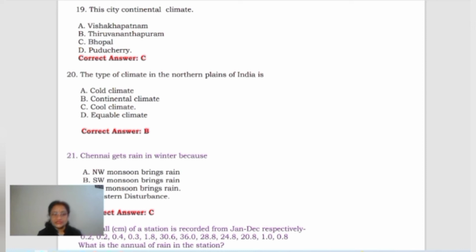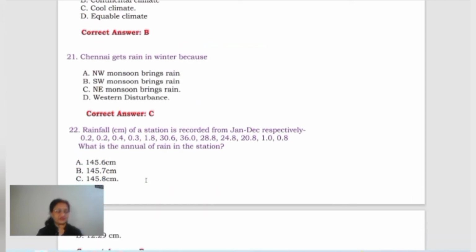So here the options given are, the northwest monsoon brings rain. No, A is totally wrong option. B is southwest monsoon brings rain. It is not again the correct option. Next is northeast monsoon brings rain, and the last one is western disturbances. So C is the correct option again. Northeast monsoon winds bring rain in the Coromandel coast. Now let's move to the next one.